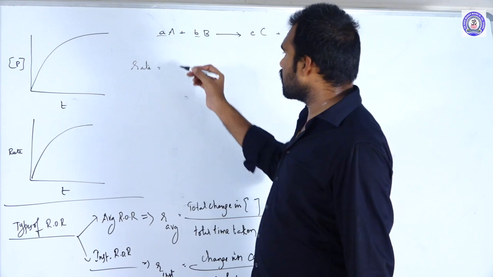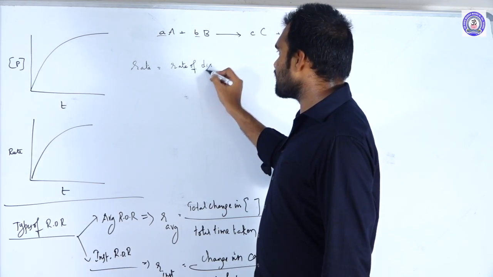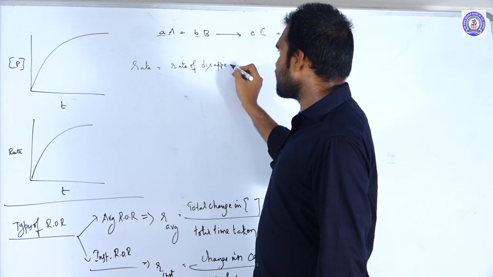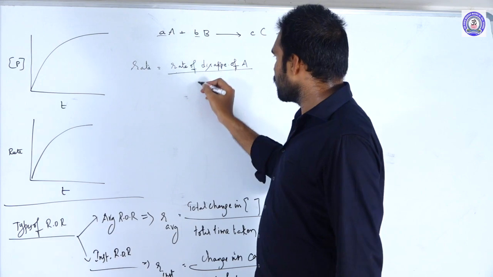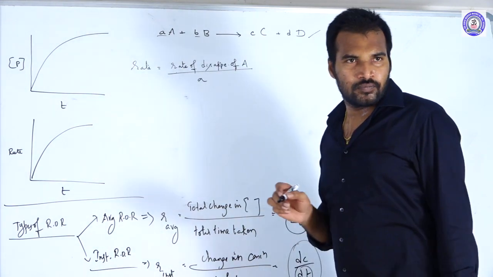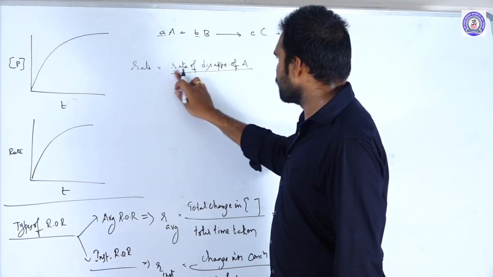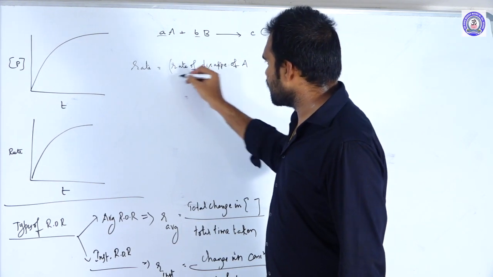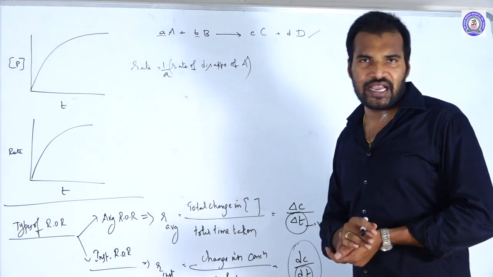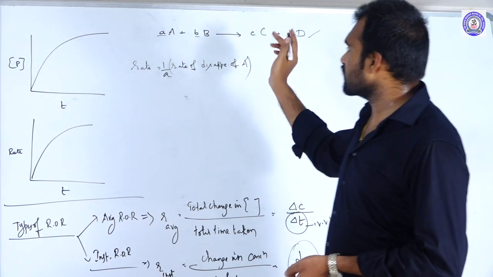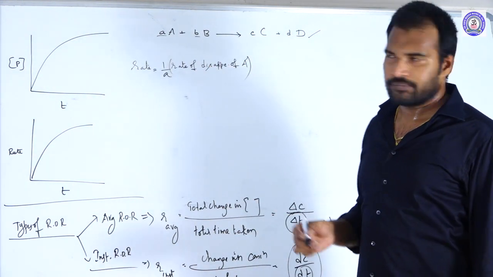So the rate of the reaction is equal to 1 by a times the rate of disappearance of A.